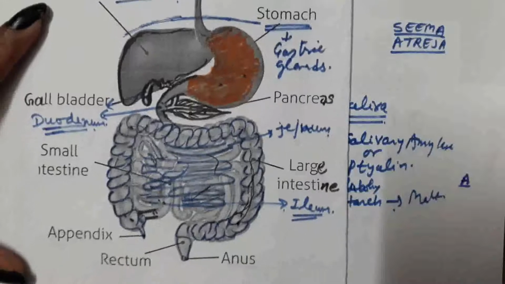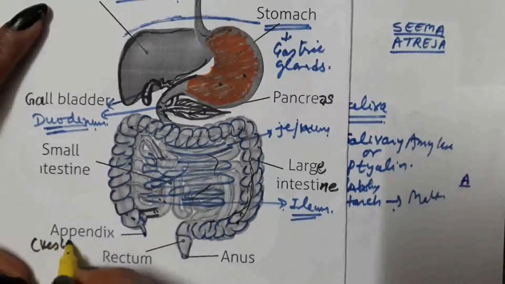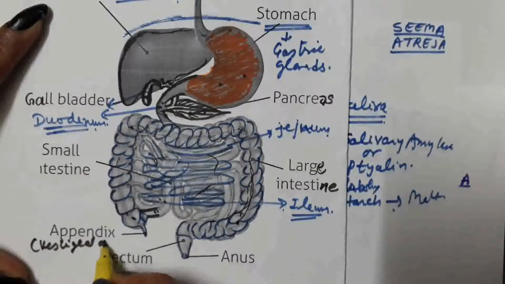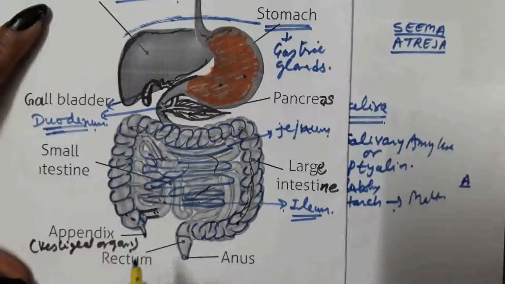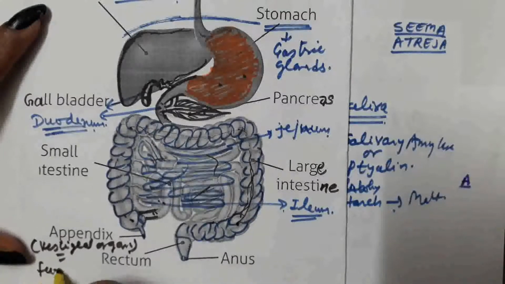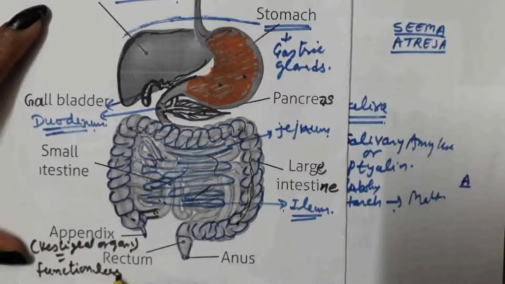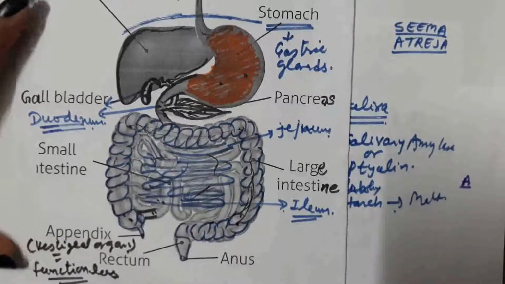Appendix is a vestigial organ. A vestigial organ is functionless in human beings.